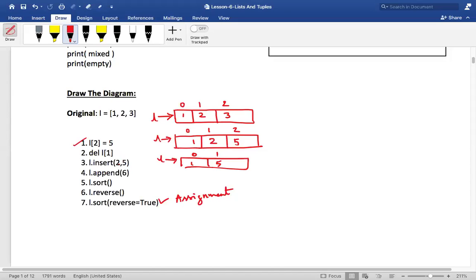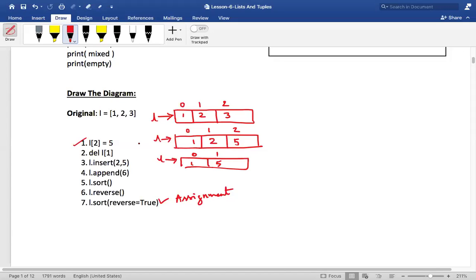But then second position means, if we take 0, 1, 2. Anyways, in this case it is okay. After making these changes, you saw it got replaced over here. The second position just moved that side, and 5 got inserted, and whatever 5 was already existing just moved one position ahead.